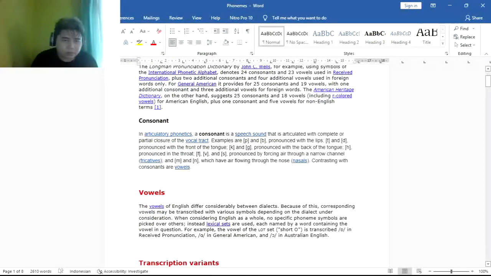Consonants. In articulatory phonetics, a consonant is a speech sound that is articulated with complete or partial closure of the vocal tract.